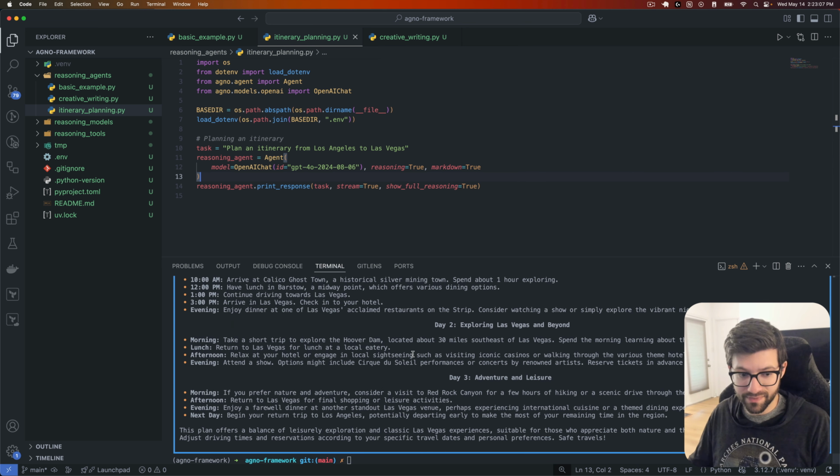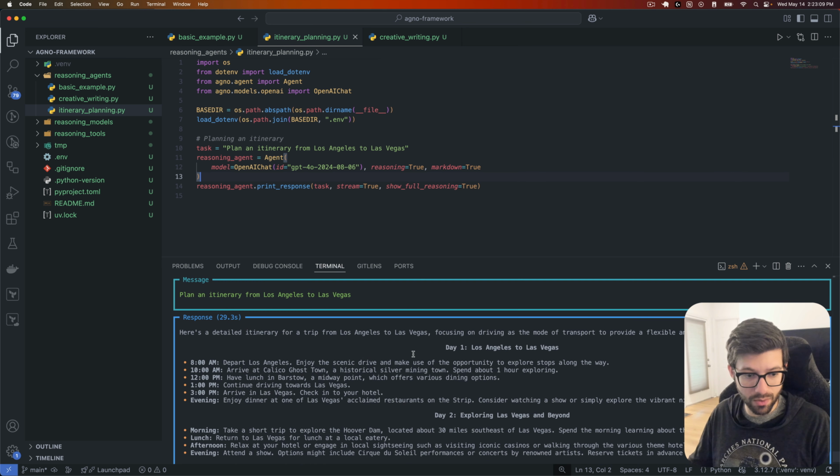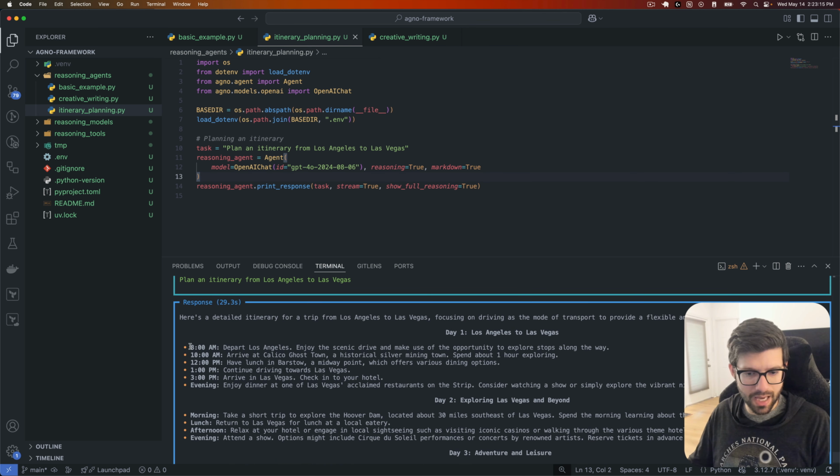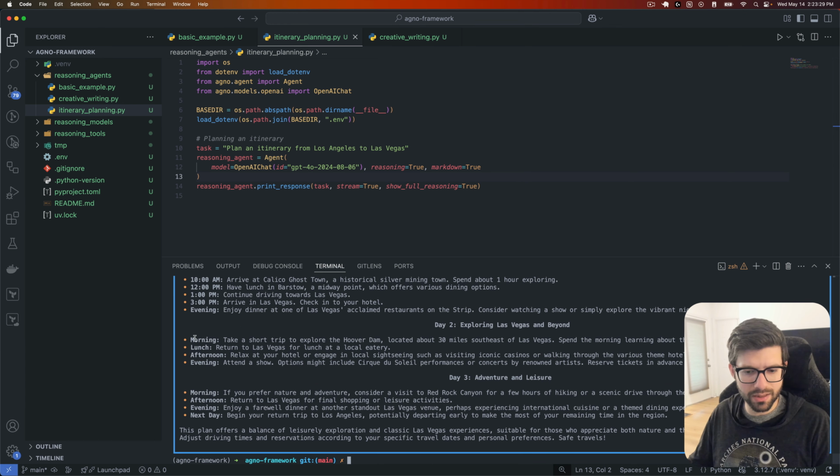By the looks of it, this is a very detailed itinerary as well, although it's only taking us 3 days apparently. And something I do find interesting is that on day one, it gave us exact times. I don't know if that's based on anything like how long it should actually take. I mean, some are 1 hour, some are 2 hours. So that's interesting. But then here it just says morning, lunch, afternoon, evening. So interesting that it didn't give us times on the final 2 days.